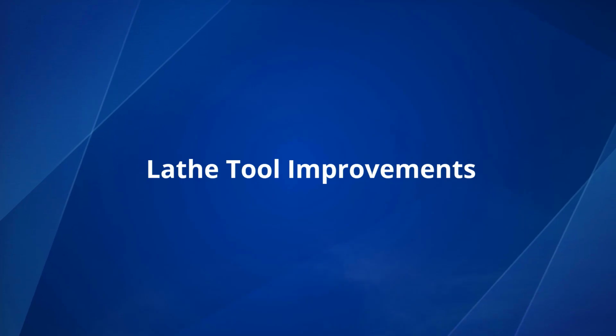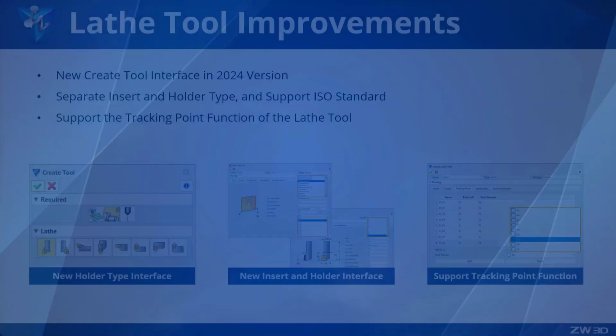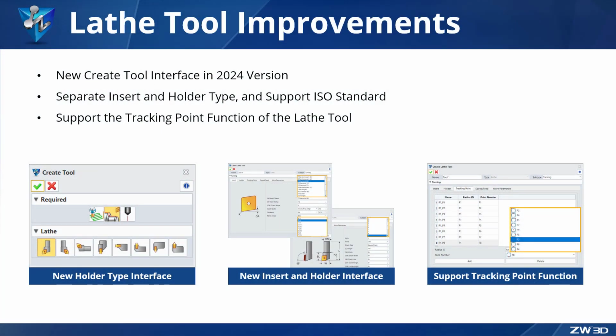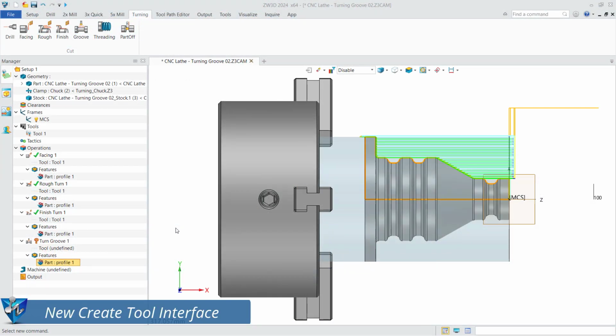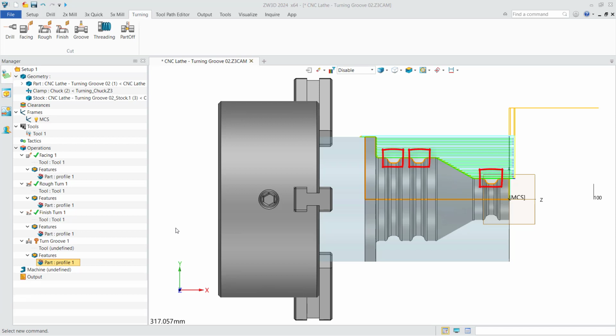Lathe tool improvements. In ZW3D 2024, the lathe tool has been greatly improved. It has a new Create tool interface, including separate settings for lathe tool inserts and holders, and supports ISO standards and the tracking point function. New Create tool interface. Take the machining of these 3 grooves as an example.